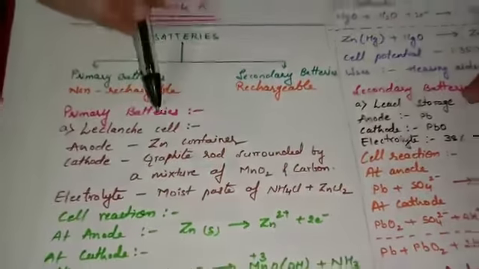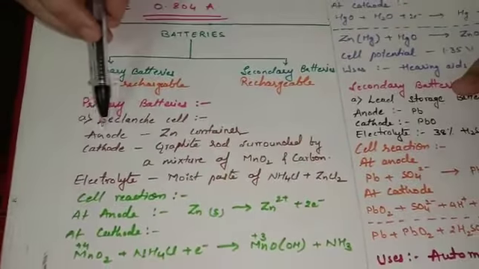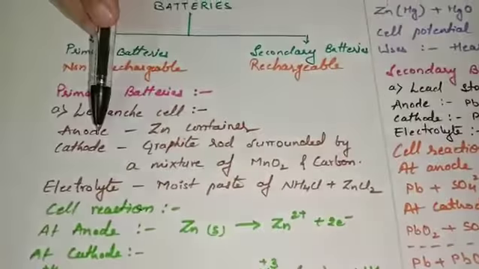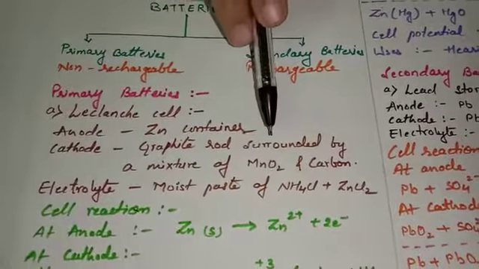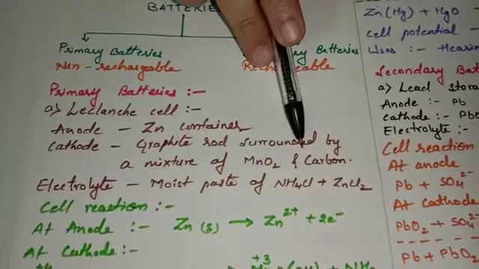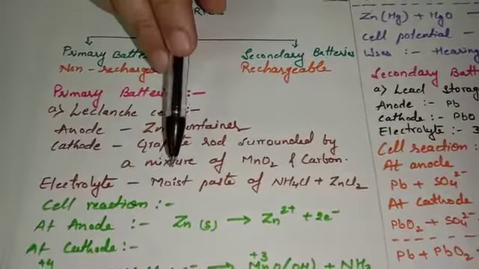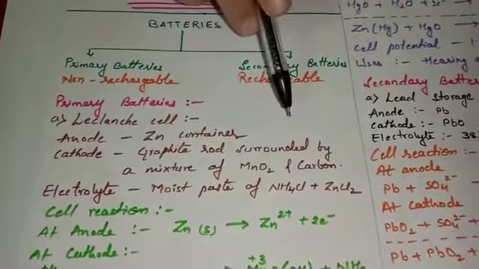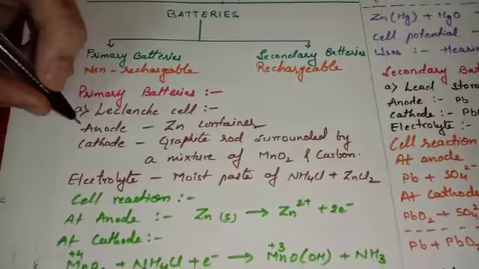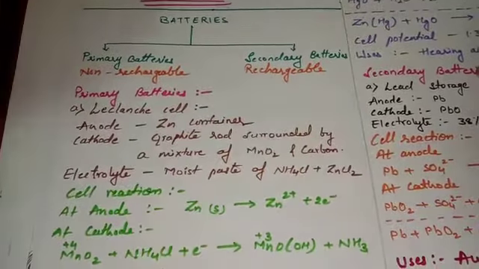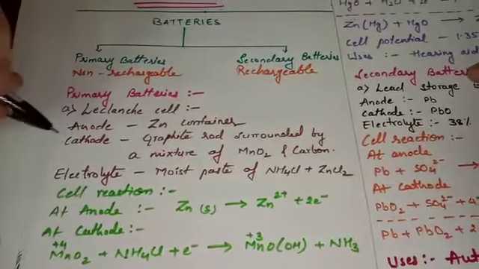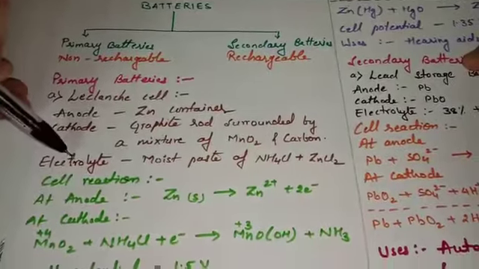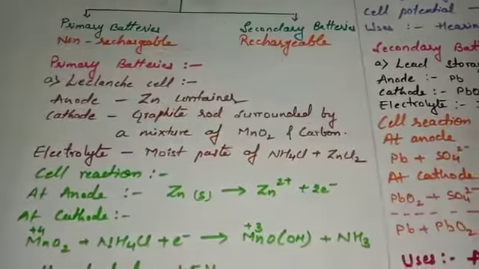The first is Leclanché cell. In Leclanché cell, the anode is the zinc container, the graphite rod is going to act as a cathode, and this graphite rod is surrounded by the mixture of manganese dioxide as well as carbon. The electrolyte present in the cell is a moist paste of ammonium chloride as well as zinc chloride. You know very well, when a cell is constructed, it has three main parts. The first is anode, second is cathode, and the third is electrolyte. So in this cell, anode: zinc container; cathode: graphite rod surrounded by manganese dioxide as well as carbon; electrolyte: a paste of ammonium chloride as well as zinc chloride.